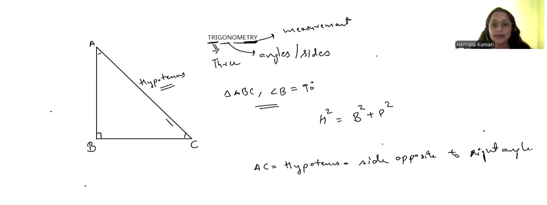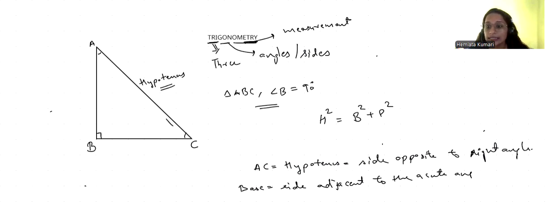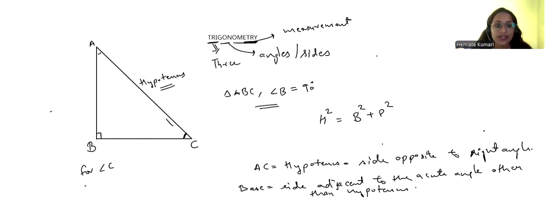So if I need to find the base for angle C in triangle ABC, the base will be side BC.